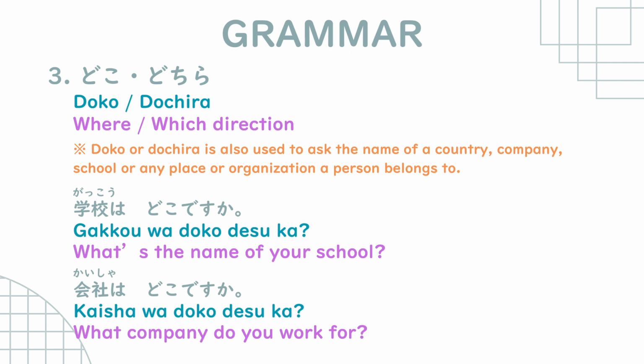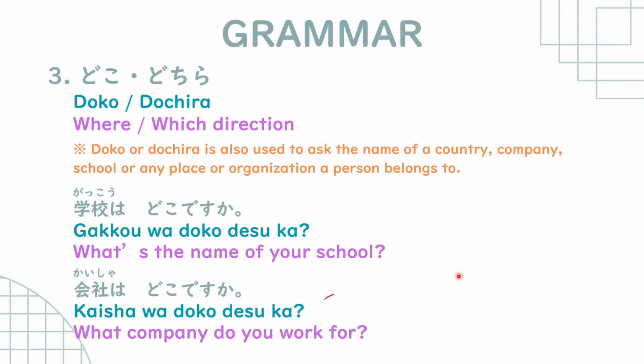And then we also have doko or dochira is also used to ask the name of a country, a company, a school, or any place or organization a person belongs to. For example, we ask gakko wa doko desu ka, which means what's the name of your school? Well, if we translate this directly, this could mean where is your school? But in this context, it means what's the name of your school, okay? They're asking for the name of your school.